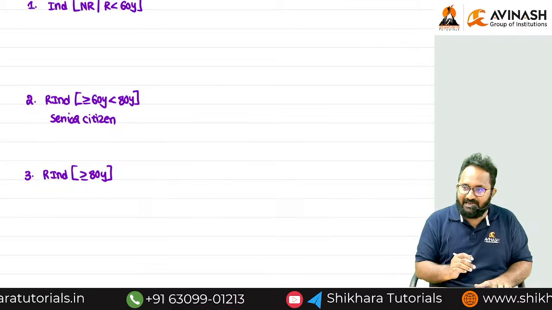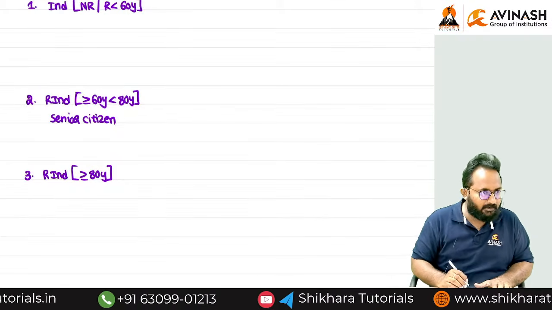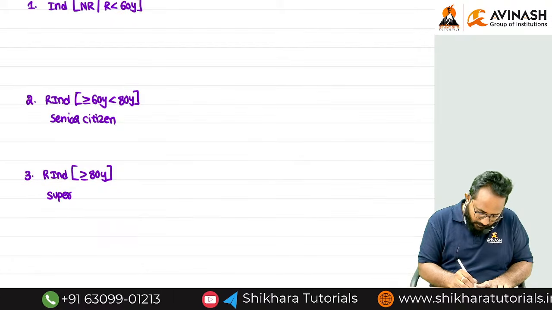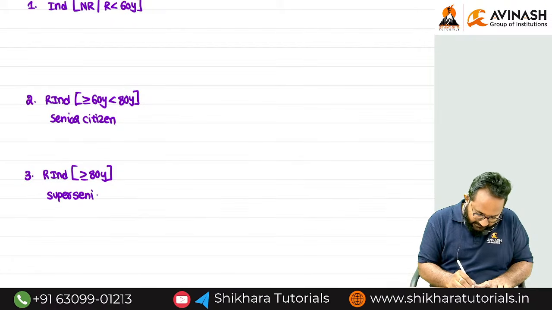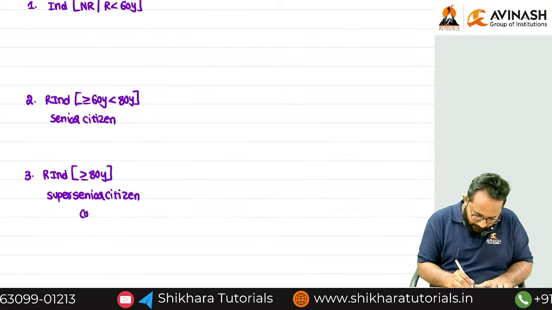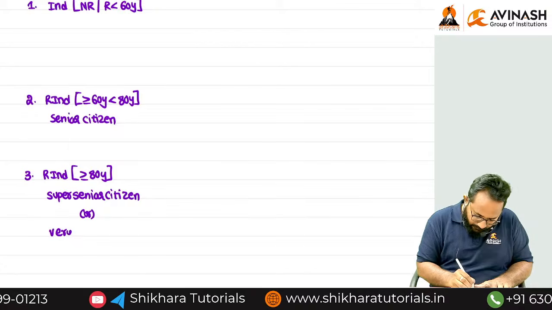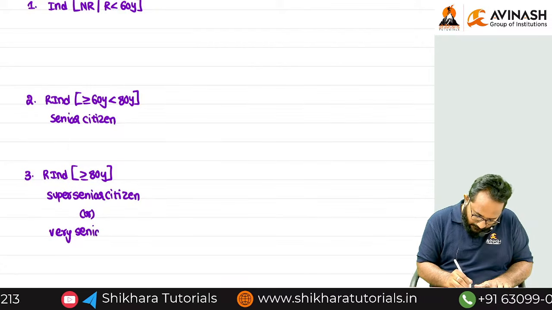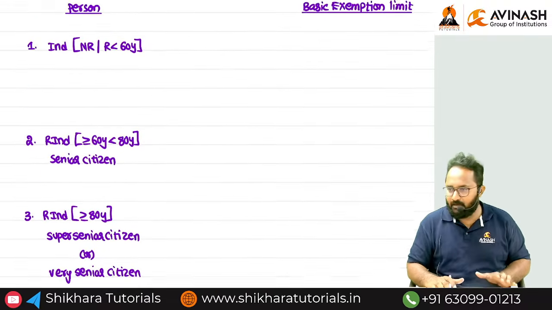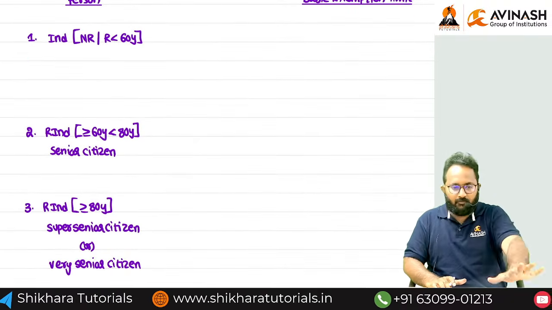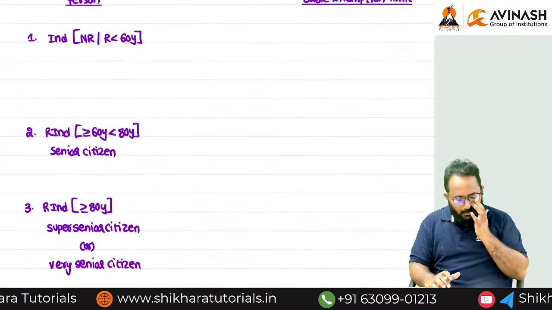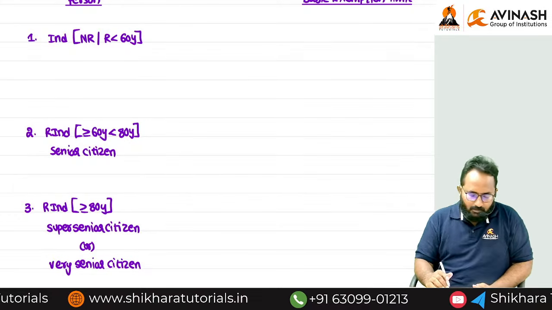We can name this person a super senior citizen, and in some cases a very senior citizen. Just listen, I will give you complete clarity. Based on age, we categorized individuals into 3 sets.